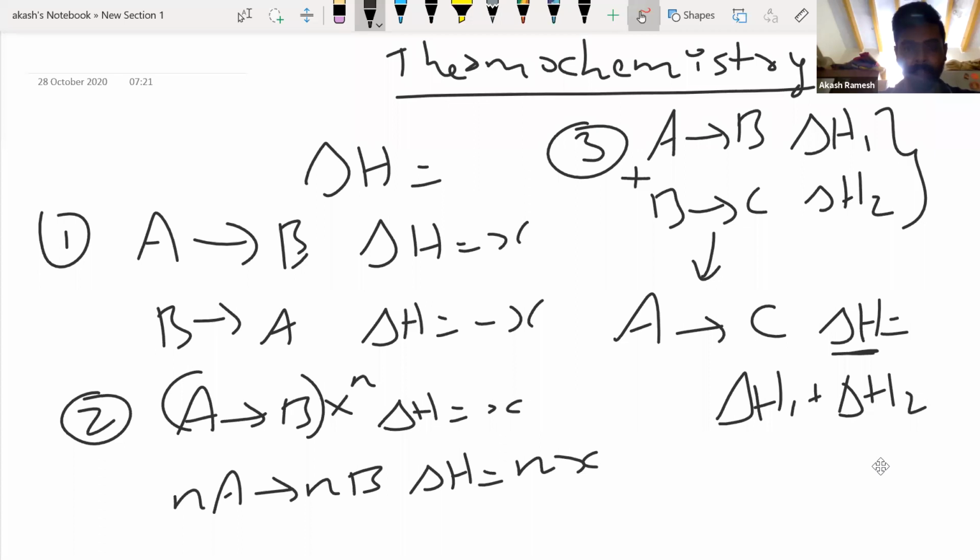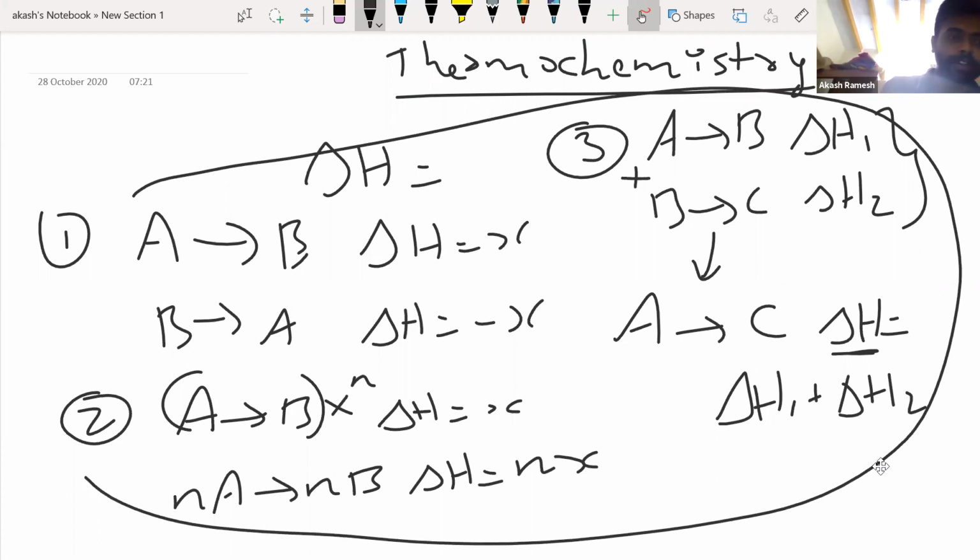Is that okay, people? So this is the brief of what we saw last class. We talked about what is enthalpy, the difference between enthalpy and internal energy, and that we are going to deal with thermochemistry, only with enthalpies. Before we move on to see the different types of enthalpies, these are the different operations you can do along with the enthalpies with respect to your chemical reactions. So this is what we saw.